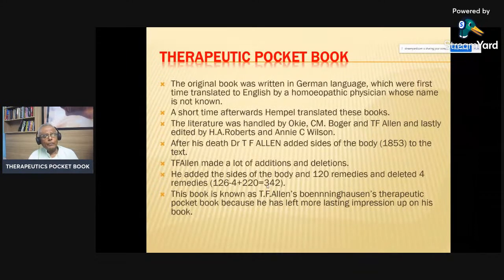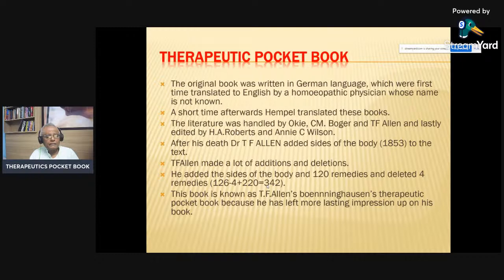Now, there is a controversy whether the Therapeutic Pocket Book which we are using today is the original one of Dr. Boenninghausen's or not. I say the additions even after the death are a continued process and an improvement process. And Dr. T.F. Allen made an improvement by adding and substituting more medicines.